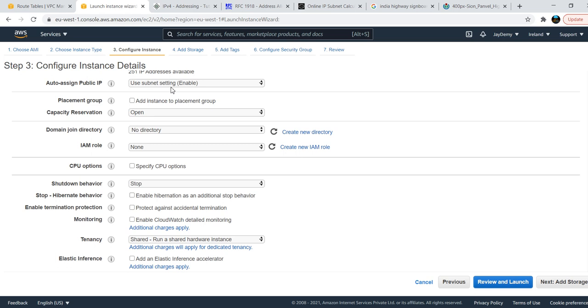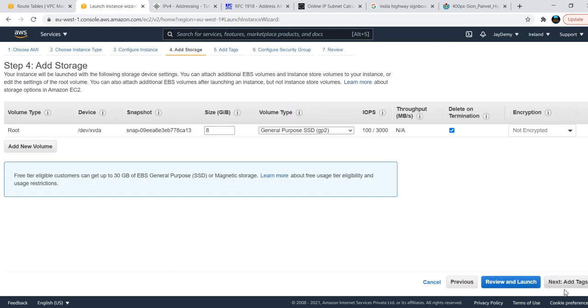See, this option, use subnet setting, is enabled. We have enabled auto-assign public IP at the subnet level. That is the reason it is enabled by default. That is a public subnet, right? That is the reason we have enabled it. We need to access that server.